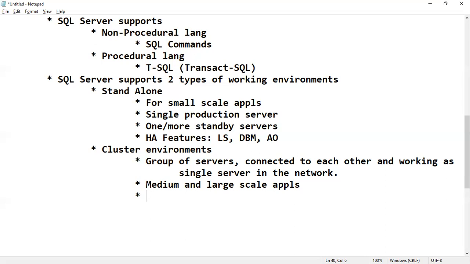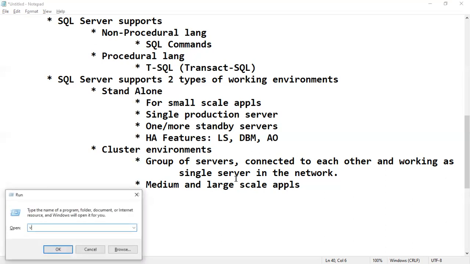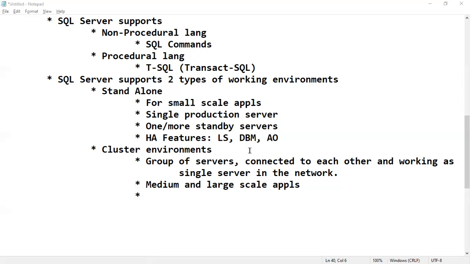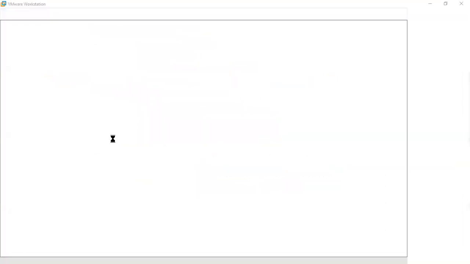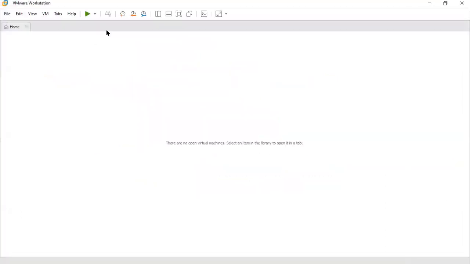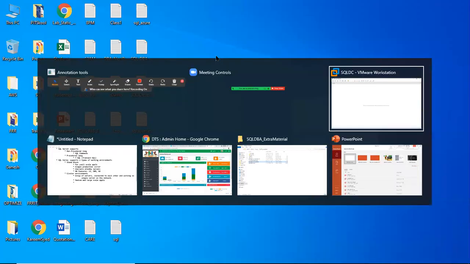Again, I will show you clustering practically. No need to worry. In the same laptop, you can also practice clustering by creating multiple machines with VMware. VMware or Hyper-V software we can use. With that, we can create multiple machines. I have already created them here on my machine. I have 32 GB RAM in my laptop, so I have already configured the cluster environment. The same setup I will show you as part of our course.